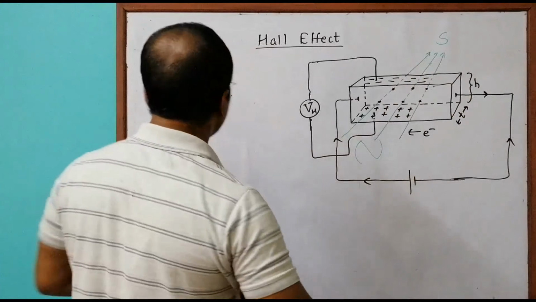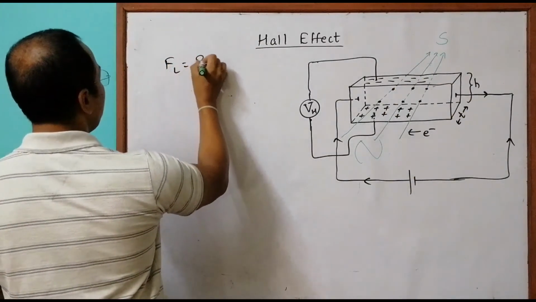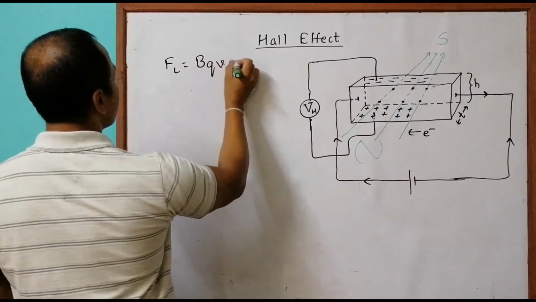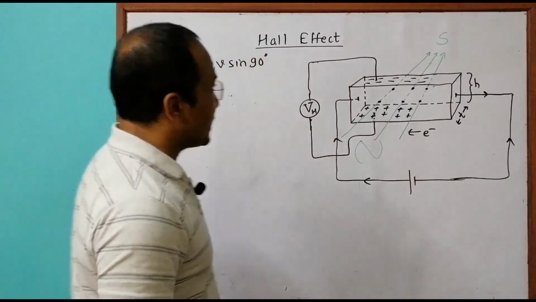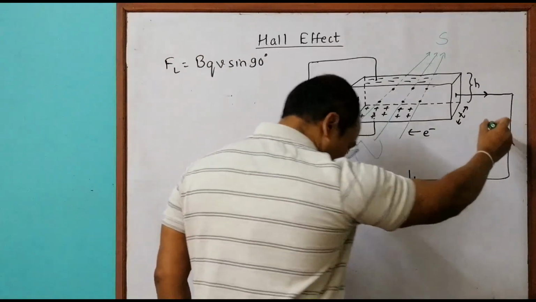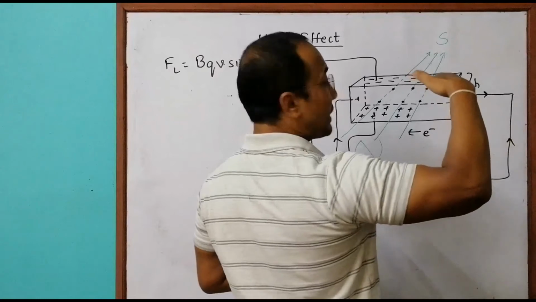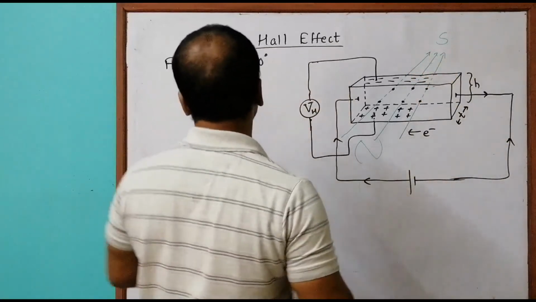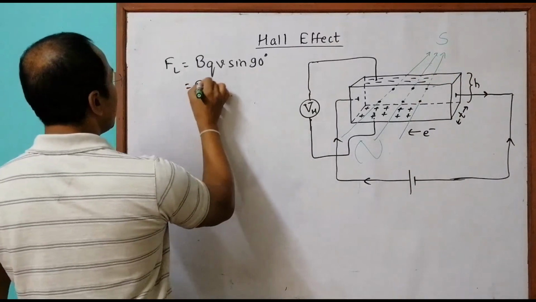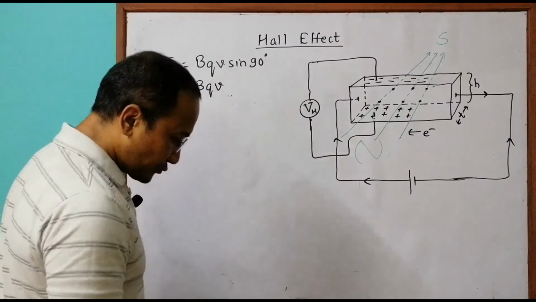The force experienced by the charged particles is the Lorentz force, which we call BQV sine of 90 degrees. It is 90 degrees because the charged particles are coming like this, and the magnetic field is like this. It might look like some different angle here, but in reality it is 90 degrees. So that's why it is sine 90 and becomes BQV. So this is the Lorentz force.